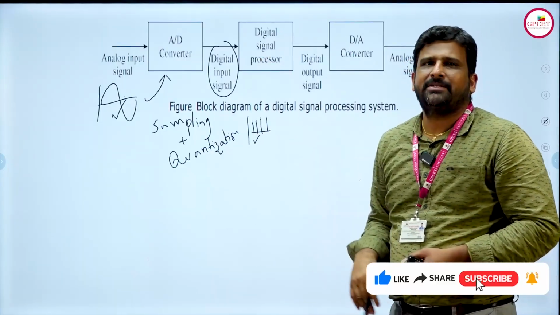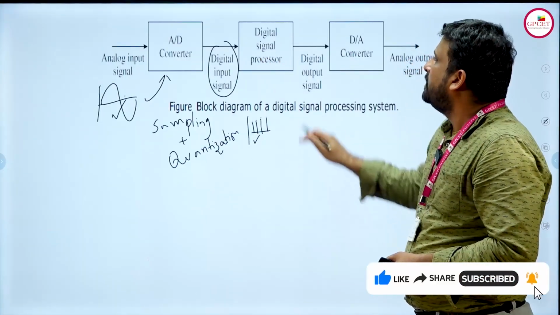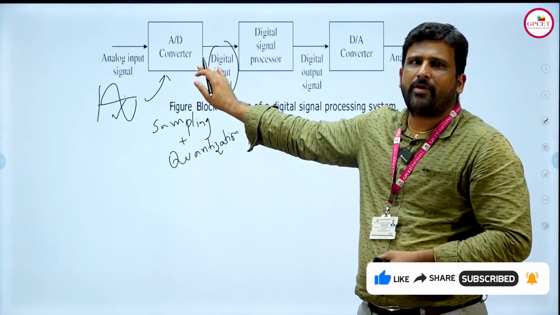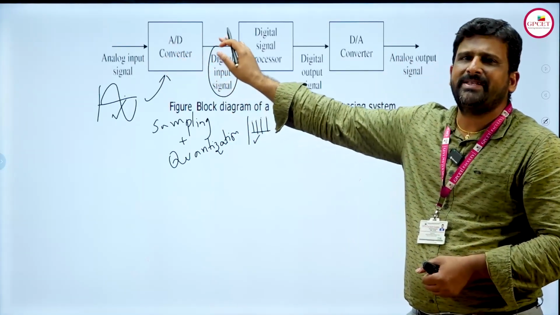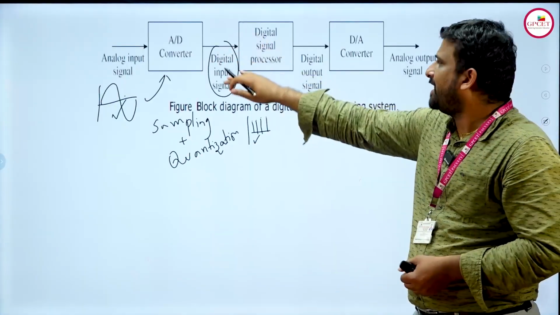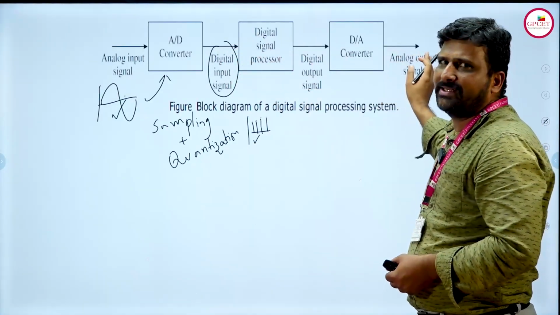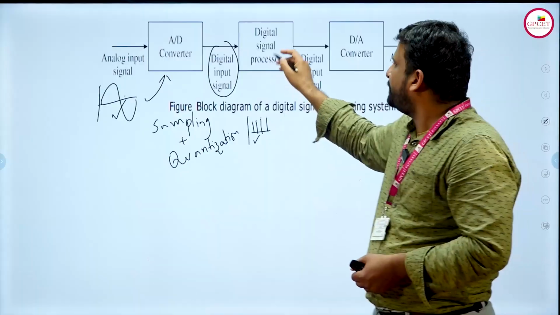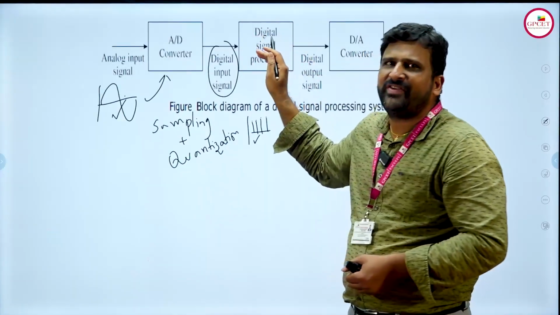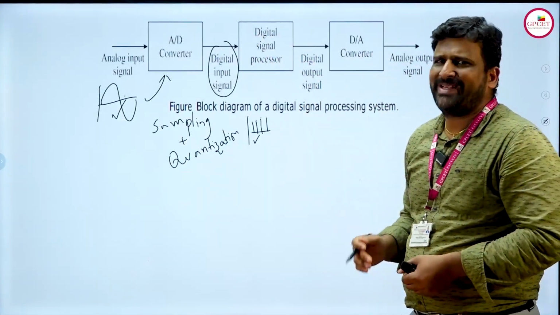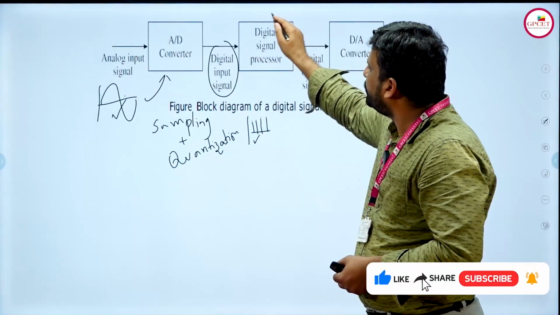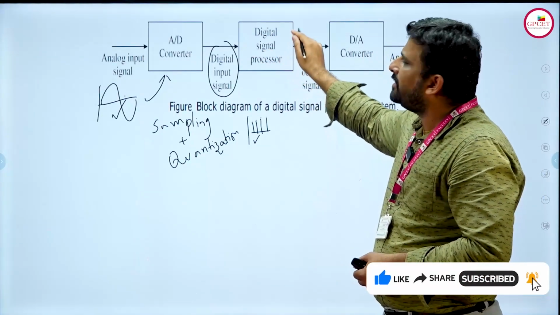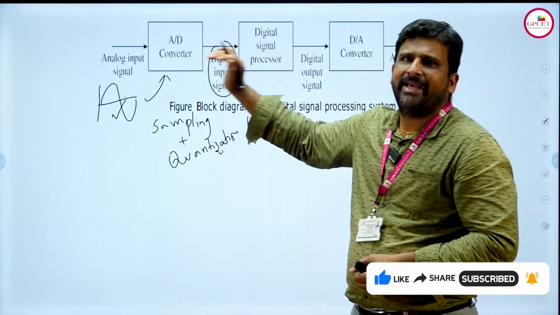Now here comes the digital signal processor. Whatever encoding is done at the transmitter side, there will be some addition of noise, and that noise will affect the output at the receiver side. For that purpose, there are different types of computers or specialized processors which are used to remove all the unwanted signals present in the input signal.